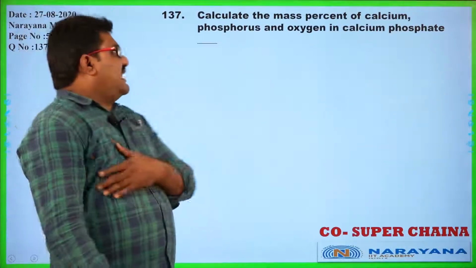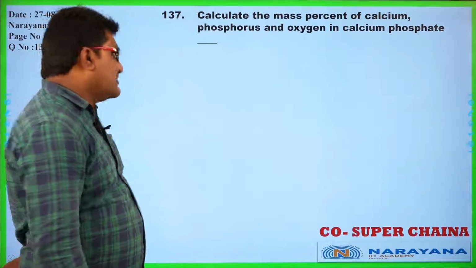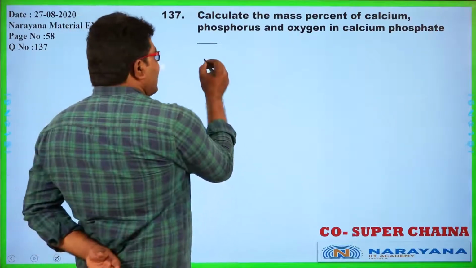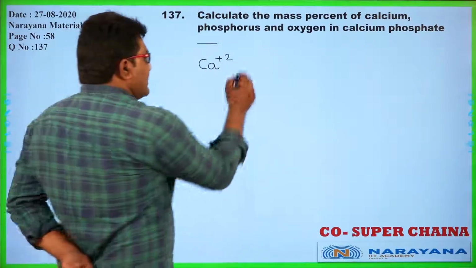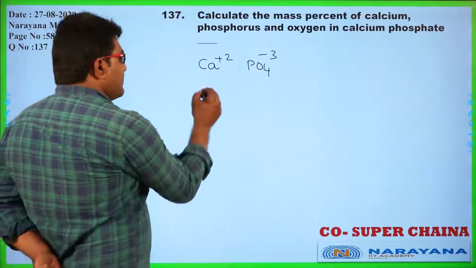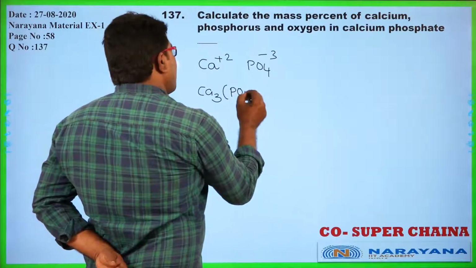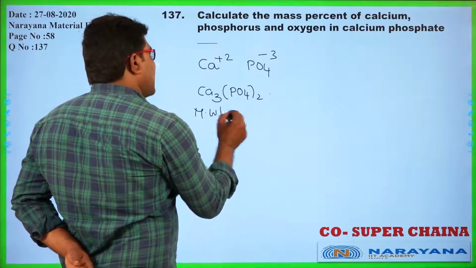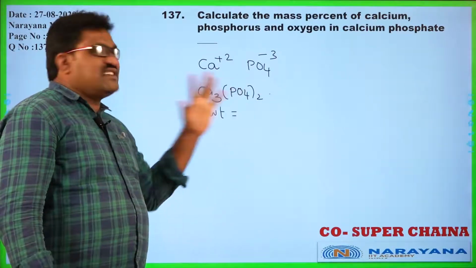Calculate the mass percent of calcium, phosphorus and oxygen in calcium phosphate. What is the formula of calcium phosphate? As you know, calcium is divalent and the phosphate ion has a -3 charge. So what is the formula formed from this? Ca3(PO4)2. So what is the molecular weight of this total compound? We have 3 calcium atoms, 2 phosphorus and 8 oxygen atoms.